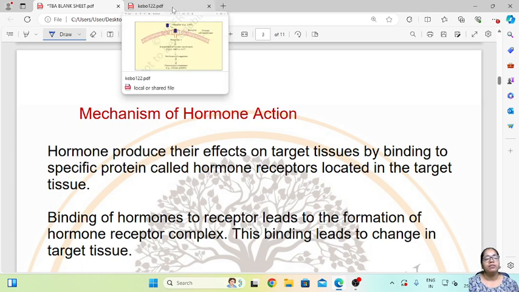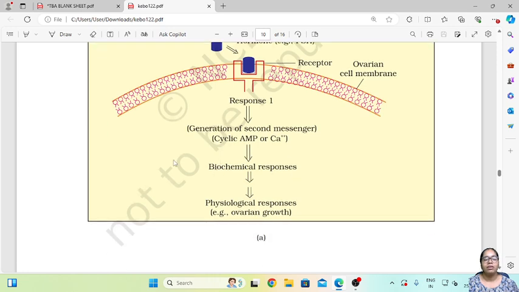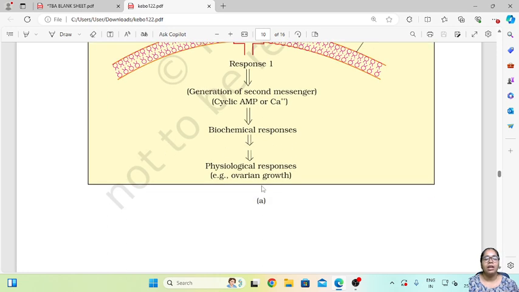So let us understand with this diagram. Here we can see the ovarian cell membrane, which will consist of a receptor. If the hormone, follicle stimulating hormone, comes and binds to the receptor, this will send a response to the secondary messenger. Then this will cause a biochemical response, and there will be a physiological response, that is ovarian growth.